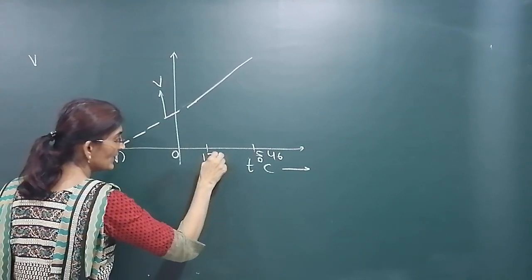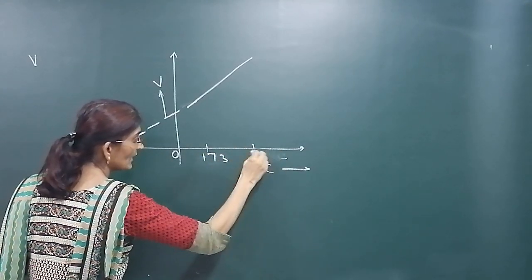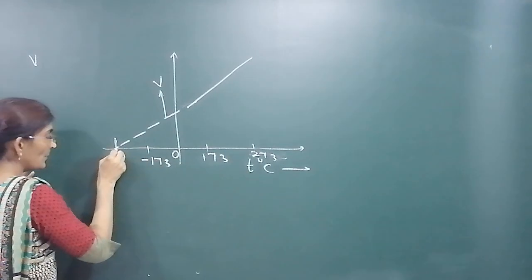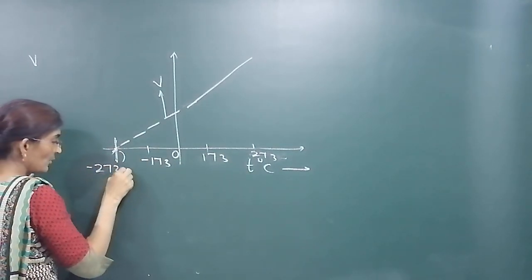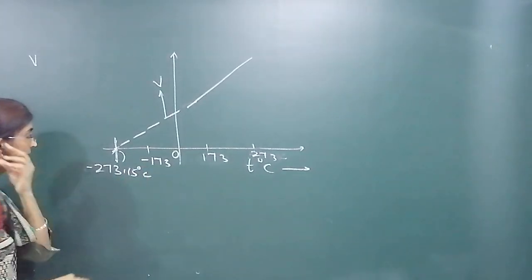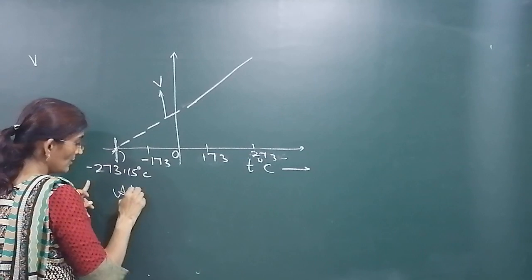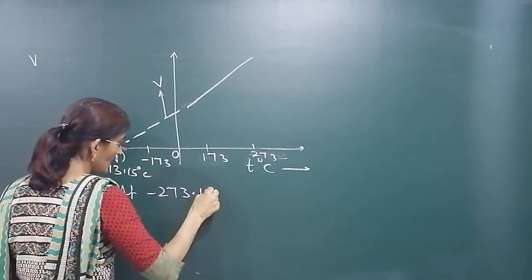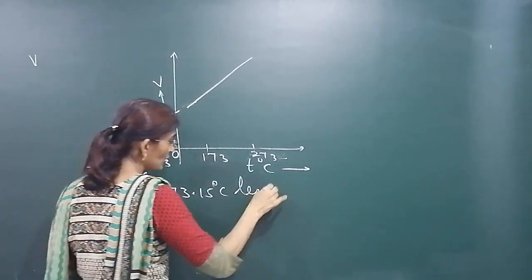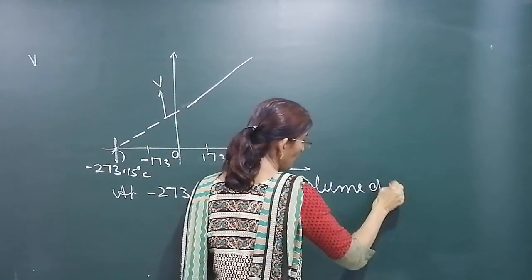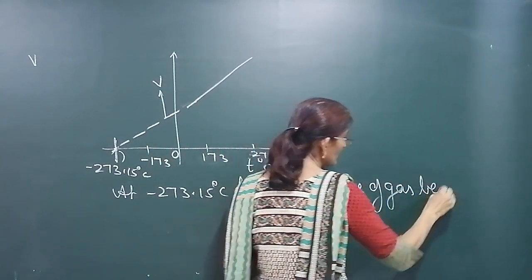Suppose we take it as 173, this is 273, and so on. So it is minus 173 and this would be minus 273.15 degrees Celsius. So at this temperature he found that at minus 273.15 degrees Celsius, volume of gas becomes 0.